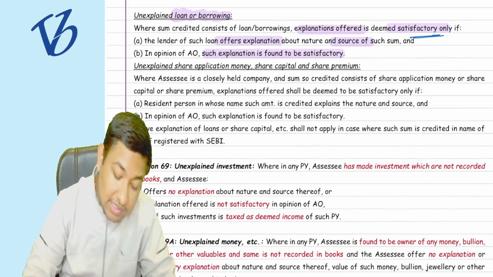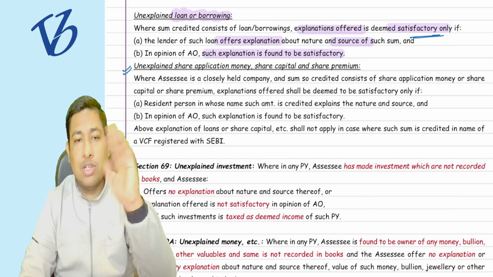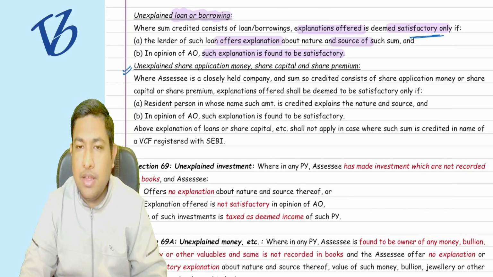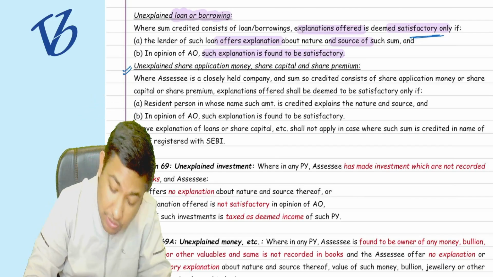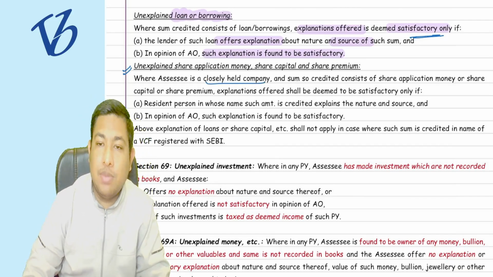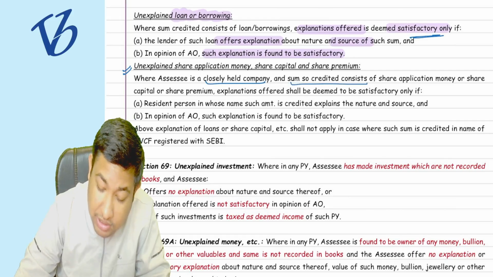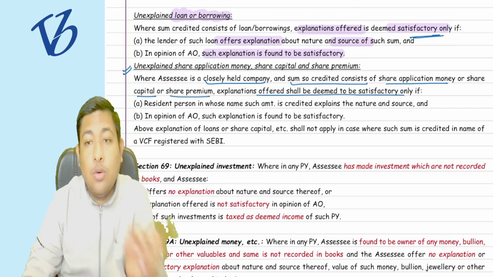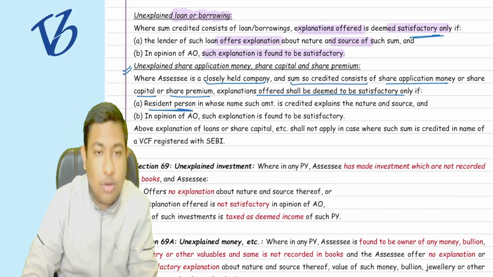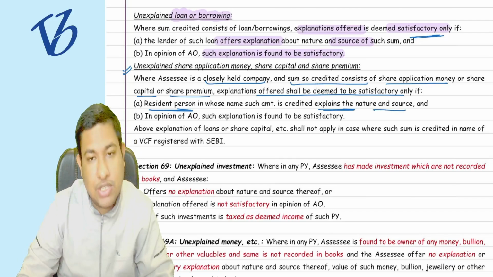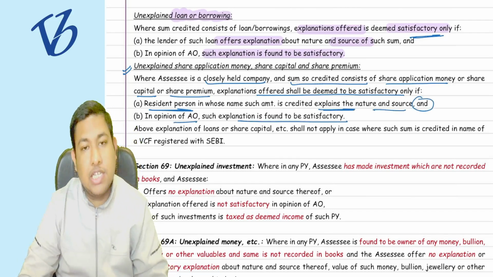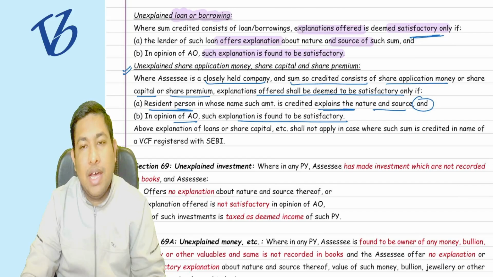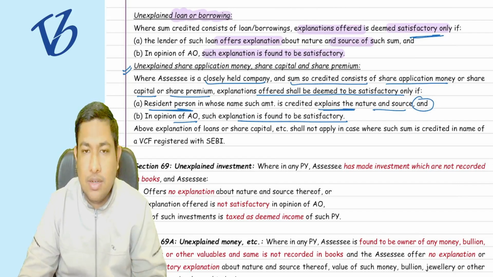Now, in the same way, in class 11th and 12th, you have solved the questions of accounting for share application money, first call, second call, share allotment money, all those things, share premium. So in the case of a closely held company, meaning the private company, where the sum so credited consists of application money, capital, share premium, the explanation shall be deemed to be satisfactory only if the resident person explains the nature and source, and in the opinion of the AO, it is satisfactory. If it is satisfactory and you provide all the sources, then there is no need to add it in the income of that assessee. It is very logical, very easy.